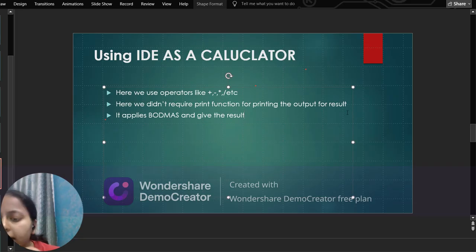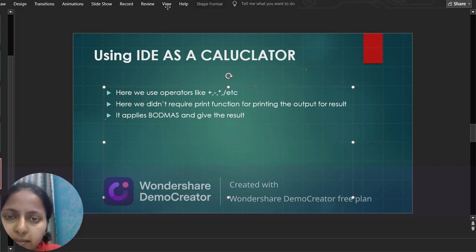And one more thing, it applies BODMAS. BODMAS you might have studied in your small classes, and in 8th class also there is some concept of BODMAS. If not, then I'm just explaining it in short. So let's start the explanation.